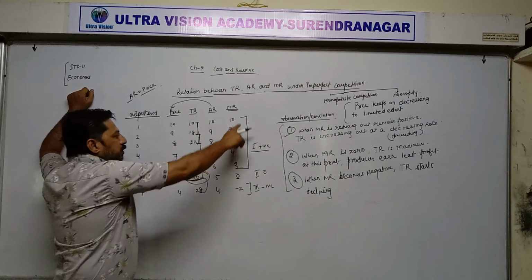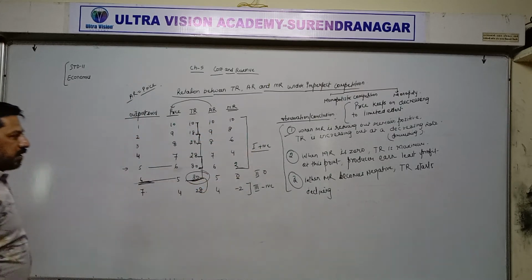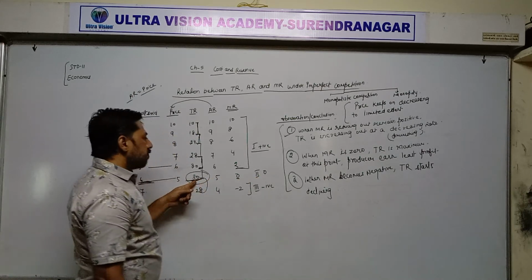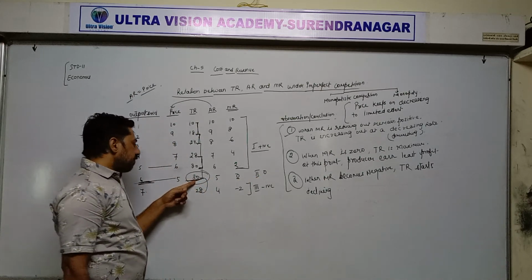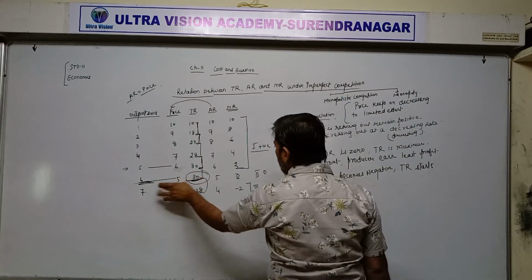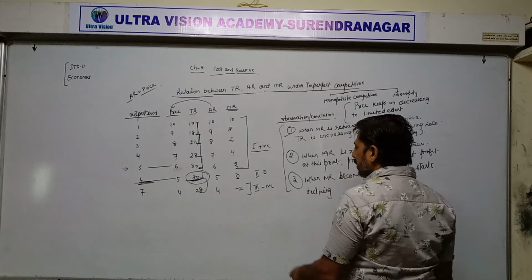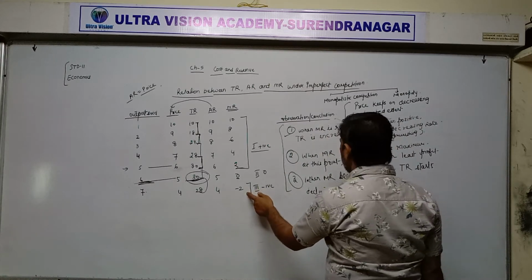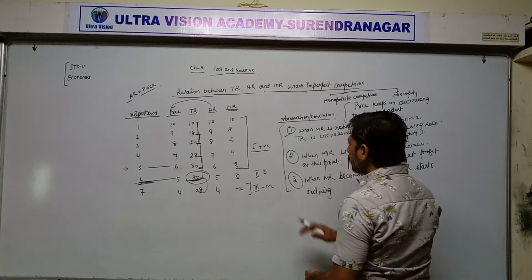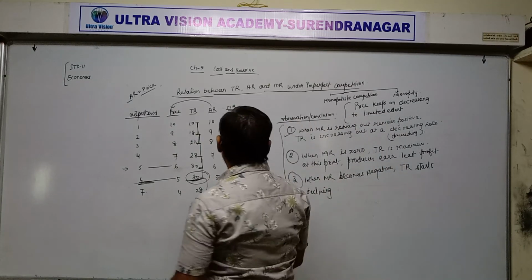When MR is reducing but remains positive, TR is increasing but at a reducing rate. When MR is 0, TR is maximum. TR is maximum means at this point the producer earns maximum profit, means least profit. Beyond that he cannot think about selling more units. Third one is when MR becomes negative, then at this point TR starts declining. Now on the basis of the figure diagram,